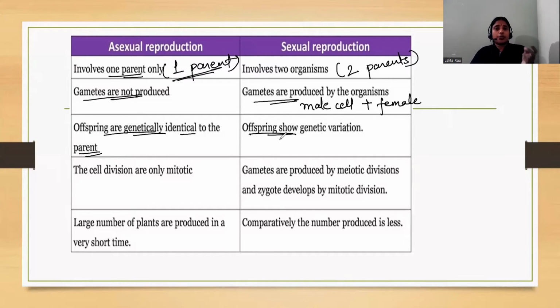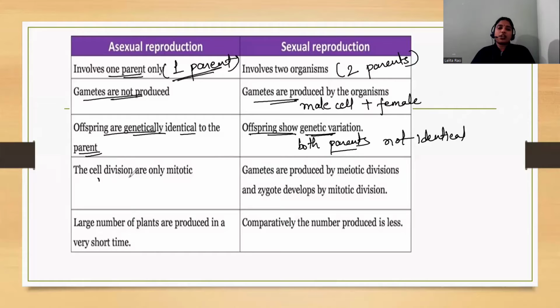So the new offspring varies genetically because it has the cells of both parents. Because of that, it is not identical. There is a variation. They are not exactly identical because two parents are involved, so it gets the characteristics of both.